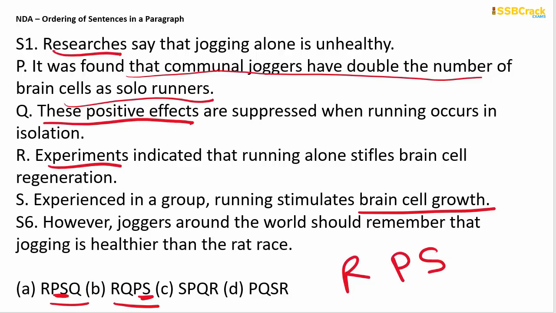These positive effects, so Q will come at the very end. So it should be RPSQ. Option A will be the answer. Why? Because this Q is the positive effects. Which positive effects? Doubling the number of brain cells. So only after this will PSQ come. Q will come after PS. Therefore your answer is option A.